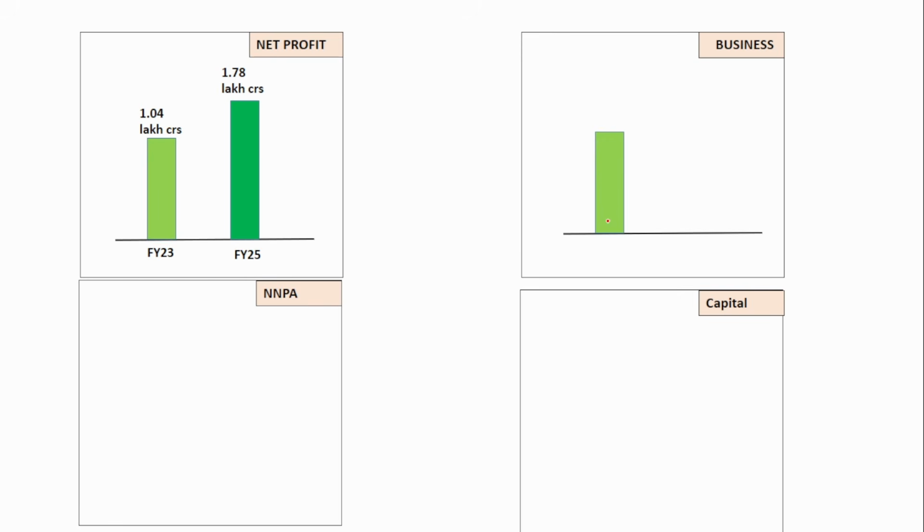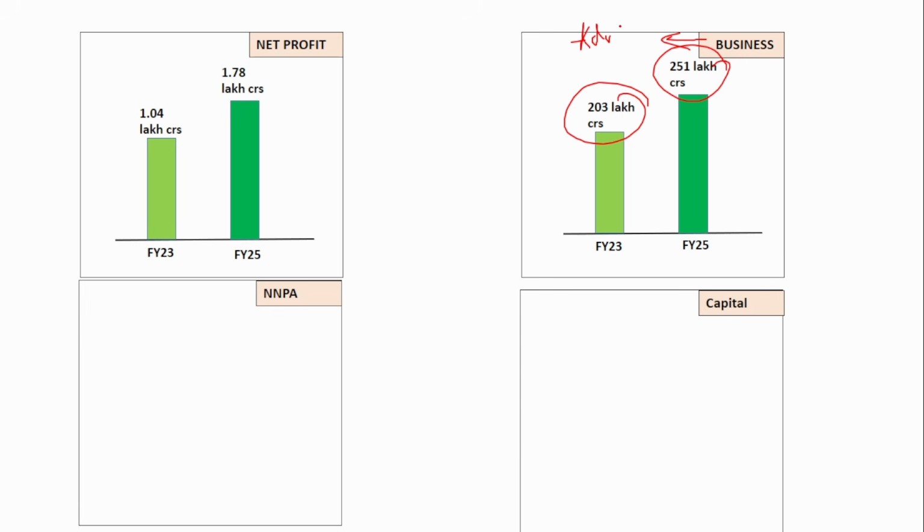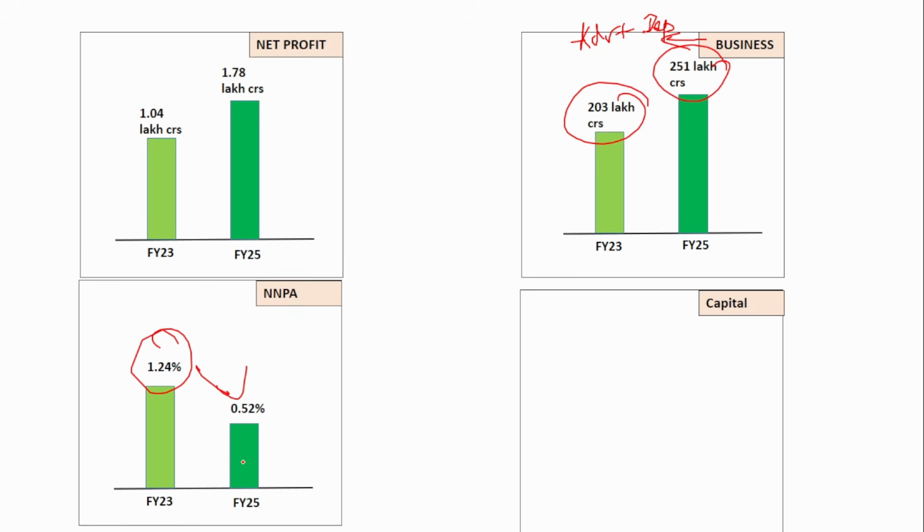Next is the overall business of the public sector banks. It has increased from 203 lakh crore to 251 lakh crore in financial year 25. The business includes both the advances and the deposits together. In respect to net NPA, it has gone down from 1.24% to 0.52% in financial year 25. And the capital adequacy ratio: the public sector banks have enough capital with them, that is 16.15%.